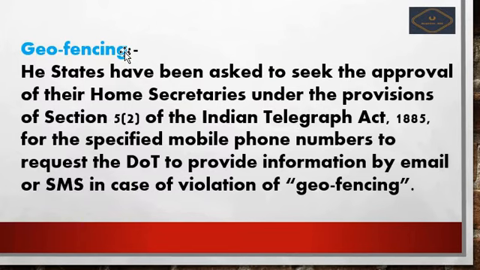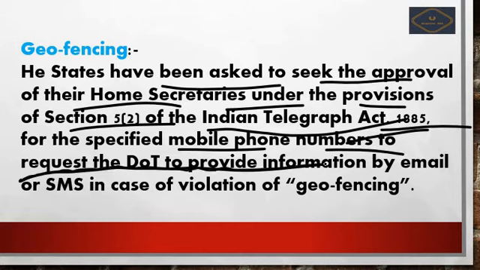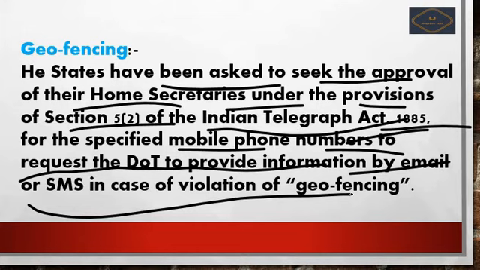So we see now geofencing. What is geofencing? Geofencing comes under the Indian Telegraph Act of 1885. The first point to remember is that the states have been asked to seek the approval of their home secretaries under Section 5 clause 2 of the Indian Telegraph Act for specified mobile phone numbers, to request the DOT to provide information by mail and SMS in case of violations of geofencing.